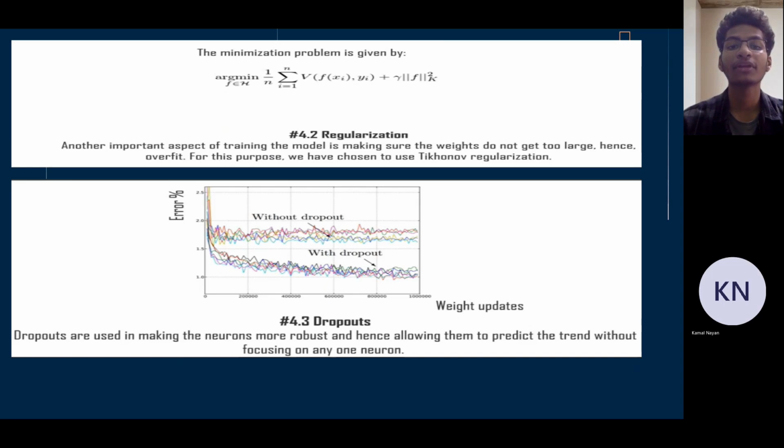Dropouts are a simple way to prevent neural networks from overfitting. Because the outputs of a layer under dropout are randomly sampled, it reduces the capacity, thinning the network during training. We could see the error margins with and without using dropouts in the graph.